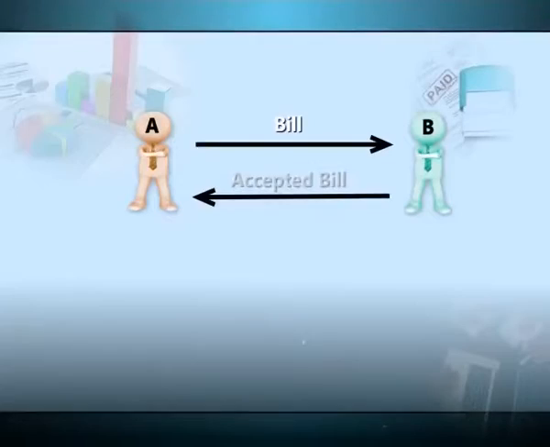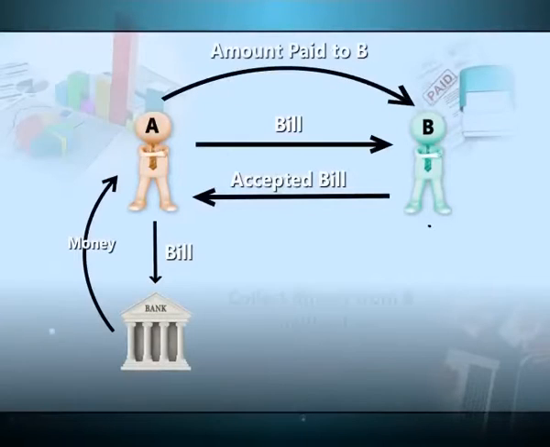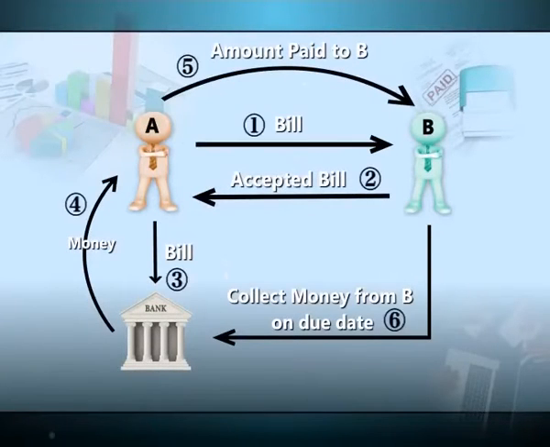What to do? B says, okay, you do this thing. So A draws a bill on B, B signs it, accepts it. A takes that bill to the bank as a security. Sir, this is a bill with me, which is accepted by B, who is going to pay me the money after a month. So you can take this bill as a security and give me the money today itself.